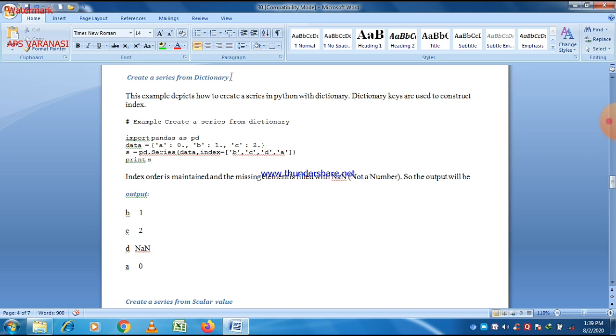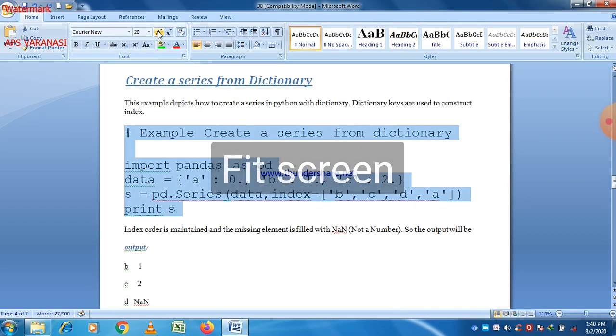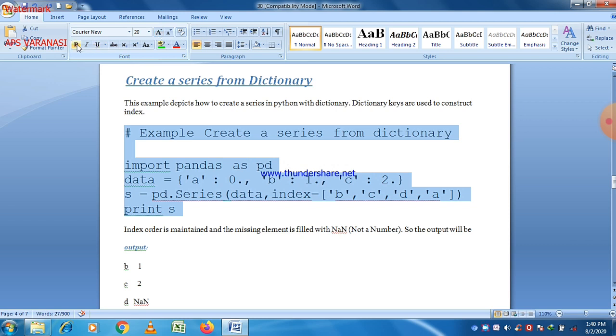Now this is the third program, create a series from dictionary. Most of the time we create a data frame or a series from a dictionary, so it is very important for us to understand. The concept is very simple. Just pass a dictionary in place of a list or an array, and we are able to create a series using a dictionary here.